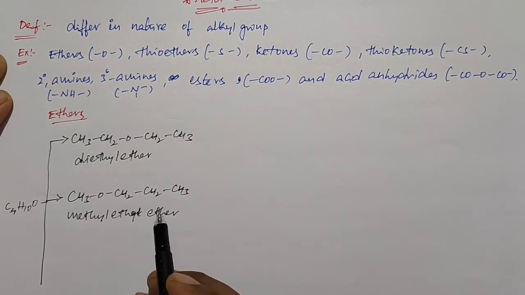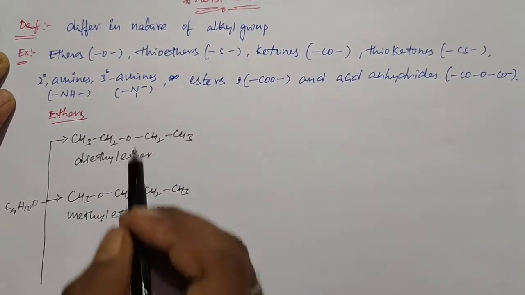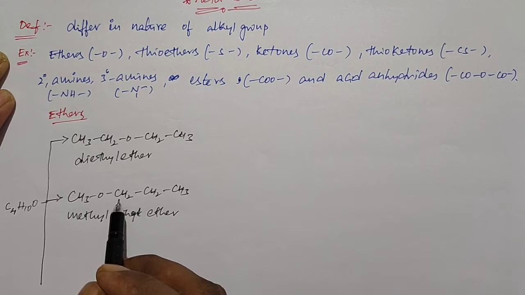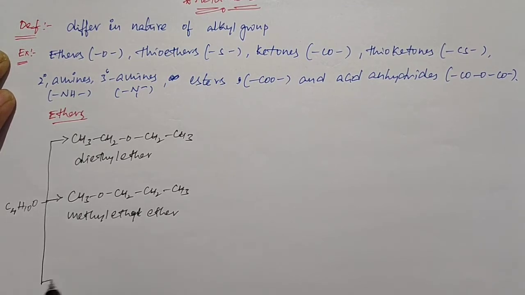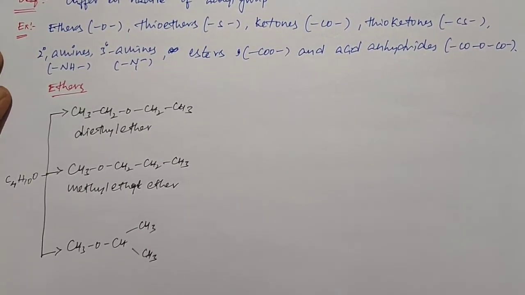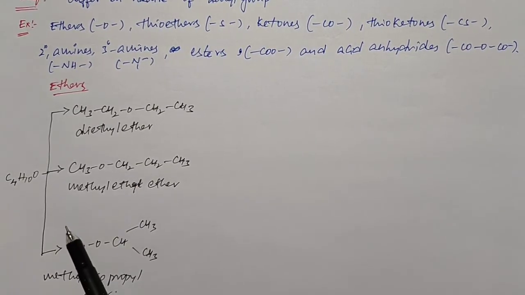Here the molecular formula is similar, but the arrangement of alkyl groups around the oxygen is different. I can write another formula, CH3OCH(CH3)CH3. We call this methyl isopropyl ether.